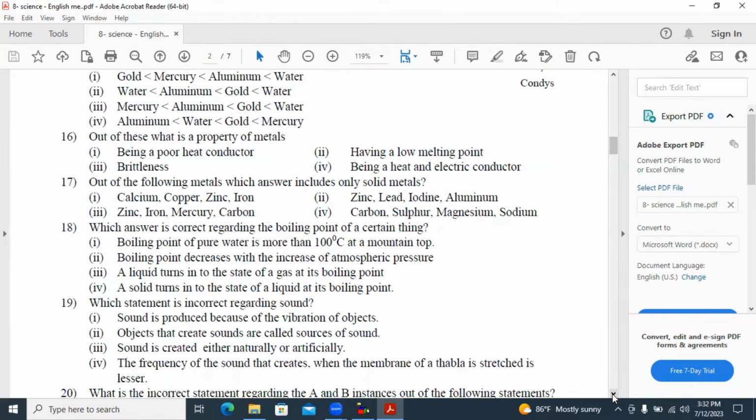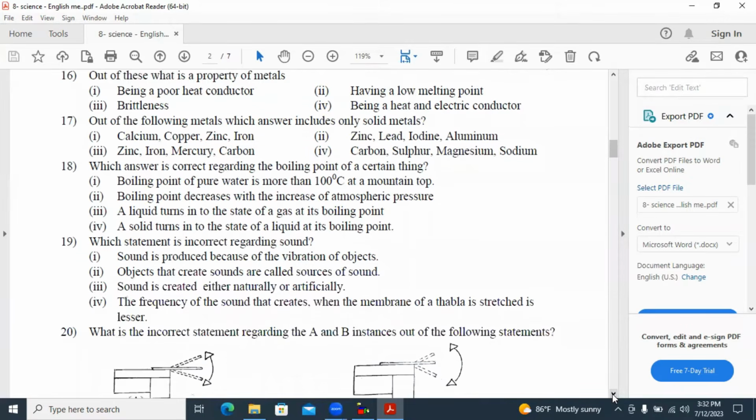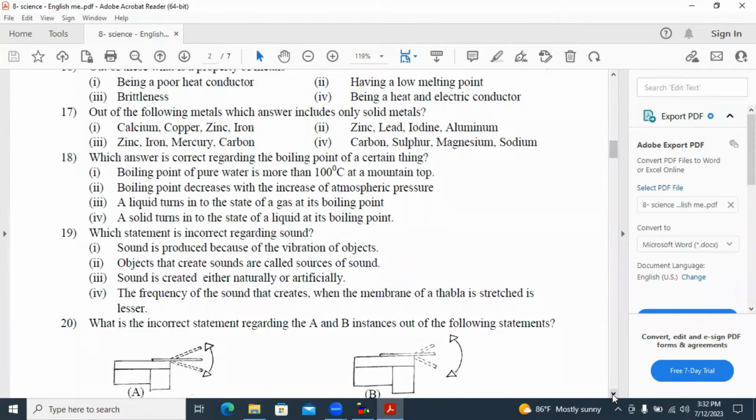17. Out of the following metals, which answer includes only solid metals? Answer number 1: calcium, copper, zinc, iron. All are solids. In the second answer, iodine is not a solid. In the third answer, mercury is not a solid, it's a liquid. Iodine is also not a metal. In the fourth answer, carbon is not a metal. So answer number 1, calcium, copper, zinc and iron.